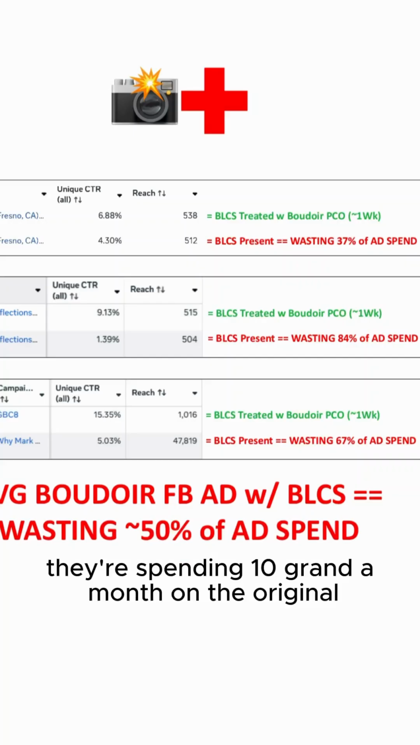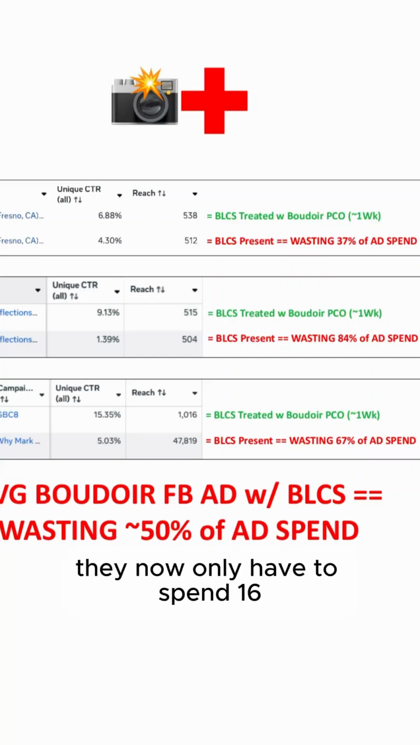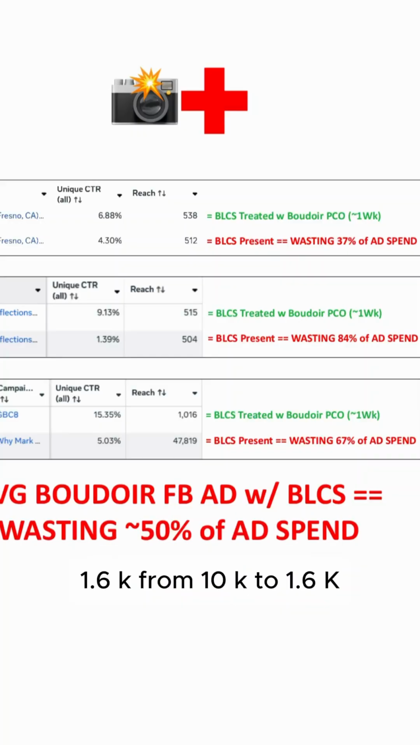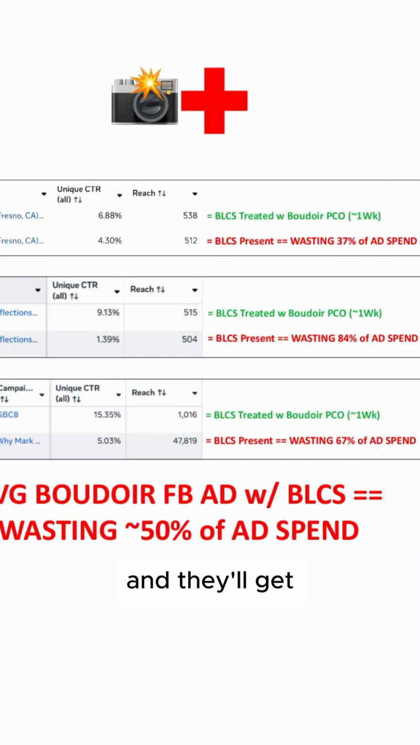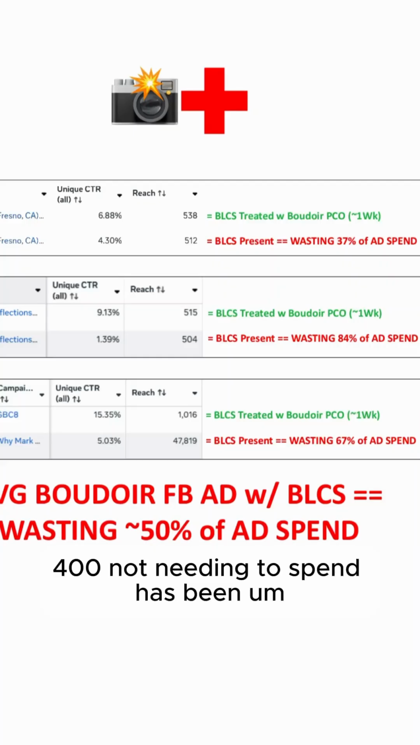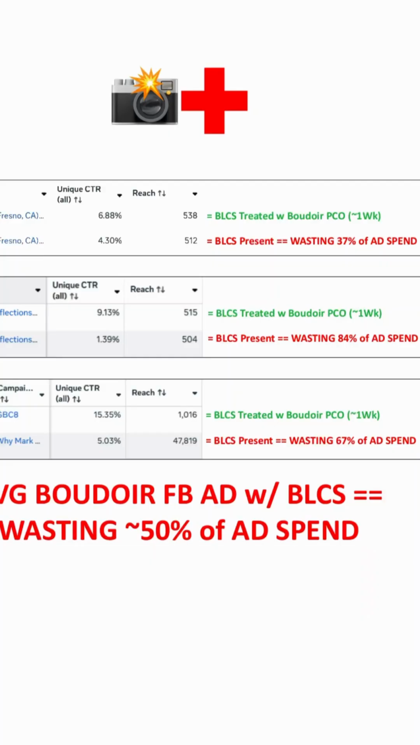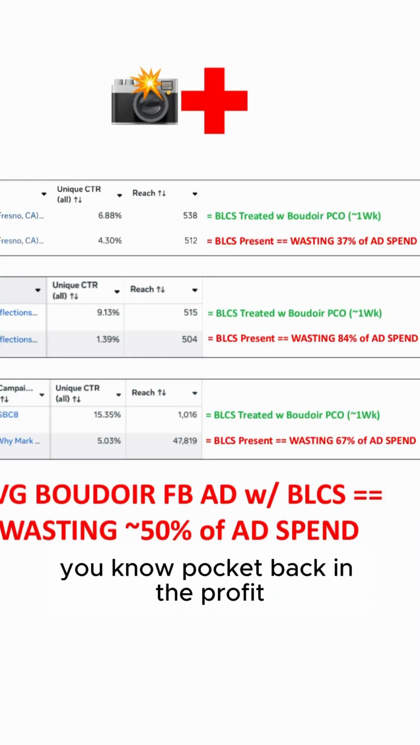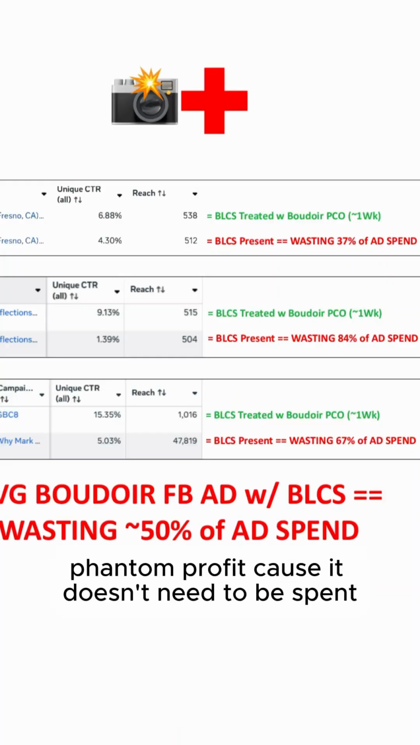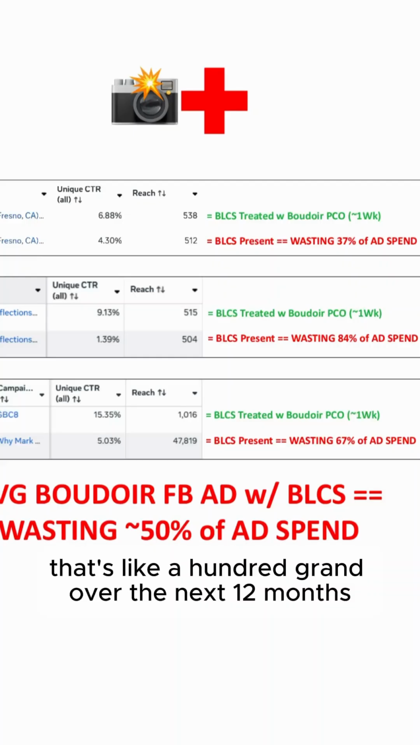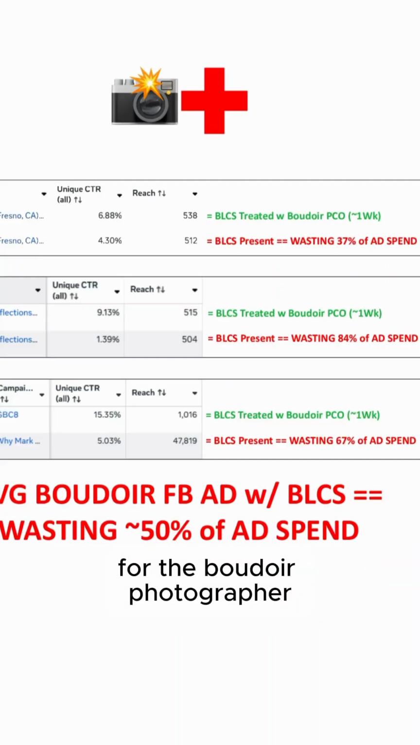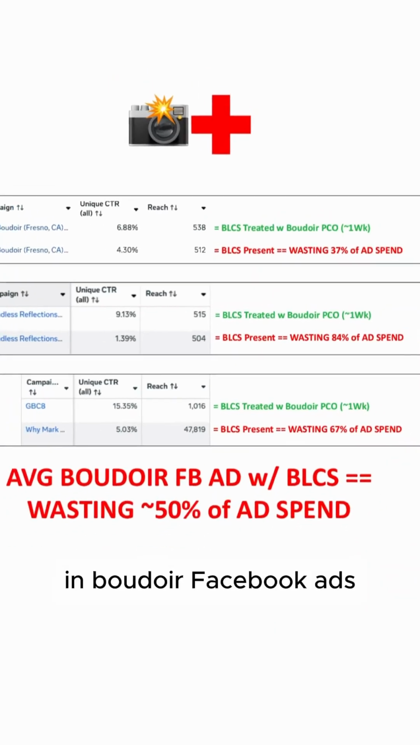So they're spending 10 grand a month on the original, they now only have to spend 1.6K, from 10K to 1.6K on the Boudoir Pico treated ad, and they'll get that into the same number of women's brains in both scenarios. So 8,400 not needing to spend is back in the pocket, phantom profit, because it doesn't need to be spent. That's wasted spend eliminated. That's like 100 grand over the next 12 months for the boudoir photographer that's spending 10K a month in boudoir Facebook ads.